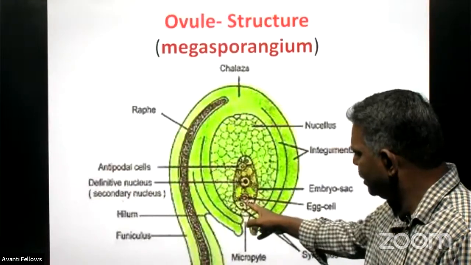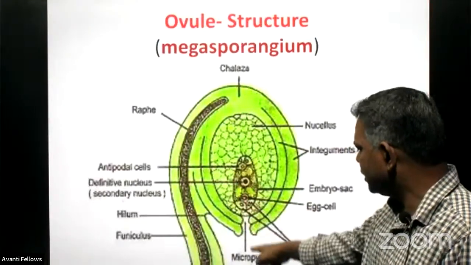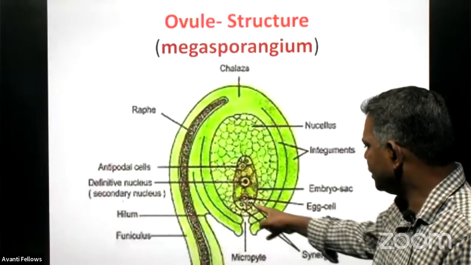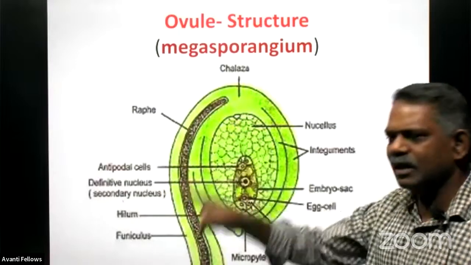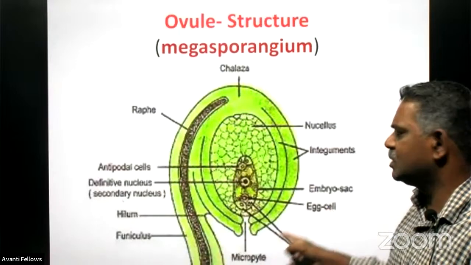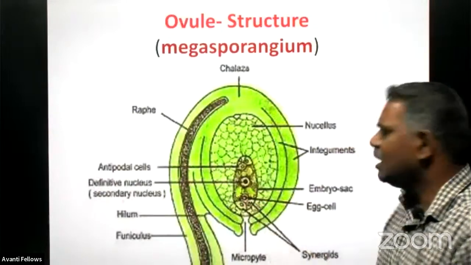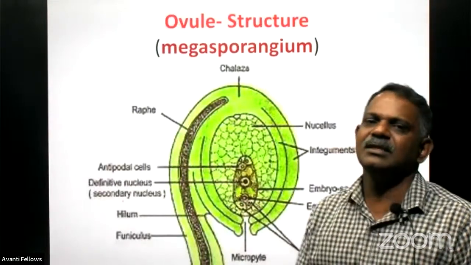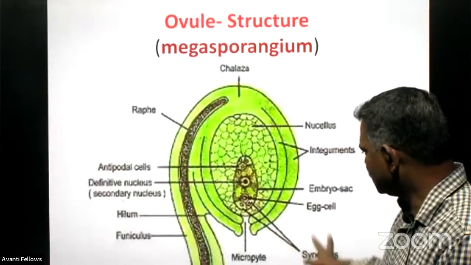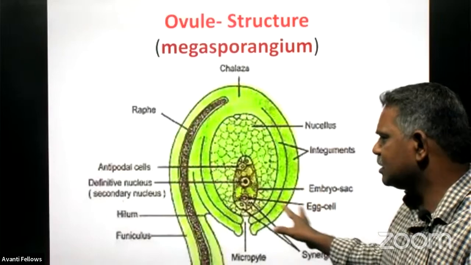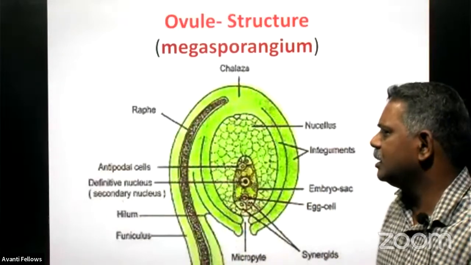And there are 3 cells you can find at the micropylar end of this embryo sac. There is a cell located exactly at the center, and it is called as what? The egg cell. And there are 2 cells on either side, and we call them as what? The synergids. Both the synergids are haploid, and the centrally located egg cell is also haploid in nature.